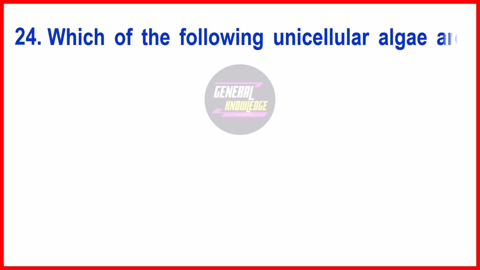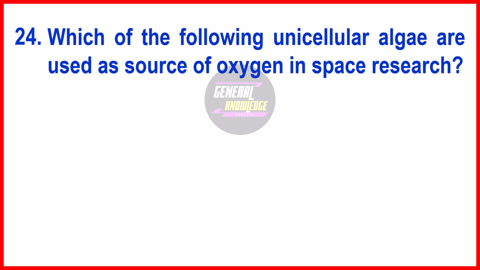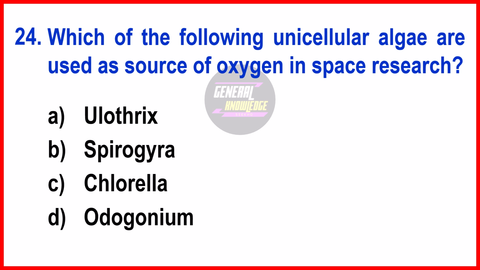Which of the following unicellular algae are used as source of oxygen in space research? The right answer is option C, chlorella. It is a single-celled green algae that can efficiently convert carbon dioxide into oxygen through photosynthesis, making it ideal for generating breathable air in closed environments like spacecraft.